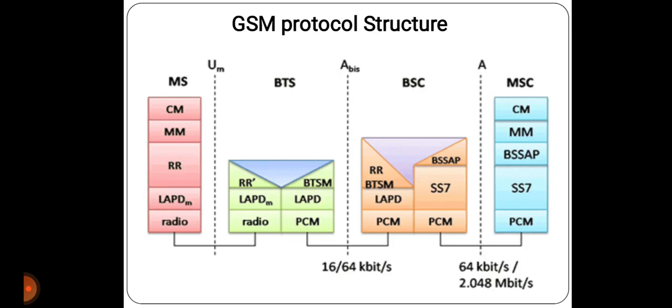Now we will see the GSM protocol structure. This figure shows the GSM protocol structure, which consists of the Um interface, the Abis interface and the A interface. In the Um interface, there is the MS. In the Abis interface, there is a BTS. In the A interface, there is BSC and MSC.